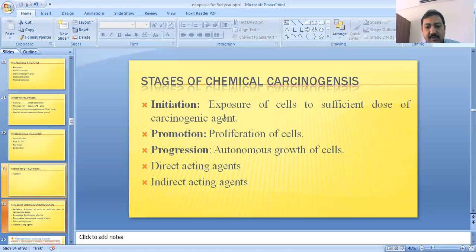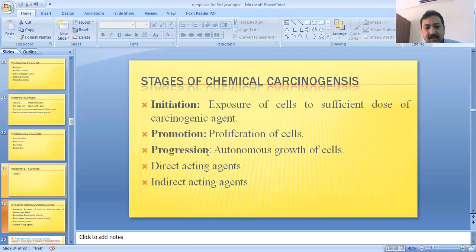This was the initiation phase, and the second was the promotion phase. In the promotion phase, as in the cell cycle, more cells will be produced, and the cell cycle process will be more rapid than normal. One cell produces 2 cells, and then 2 cells will produce 4 cells, and the 4 cells will produce 8 cells. This is the process of proliferation of the abnormal cells.